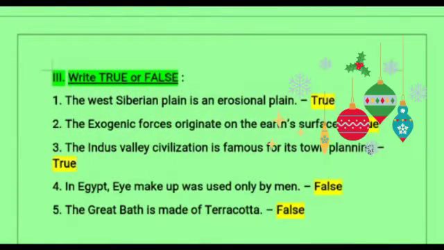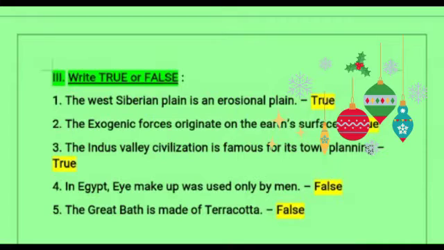Okay, so here you have to write the question and write whether it is true or false. First one, the West Siberian plain is an erosional plain. Yes, the answer is true. Second one, the exogenic forces originate on the earth's surface. Yeah, it is true. Third one, the Indus Valley civilization is famous for its town planning. Yes, it is true. Fourth one, in Egypt, eye makeup was used only by men. No, both men and women had eye makeup. Okay, so the answer will be false.